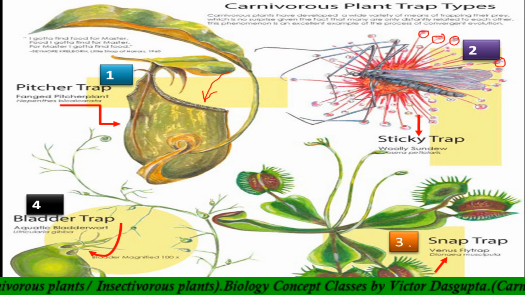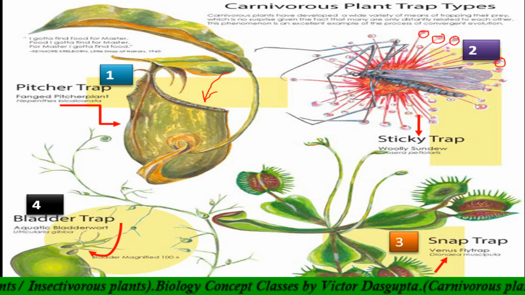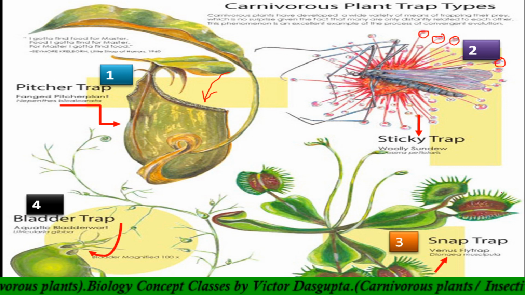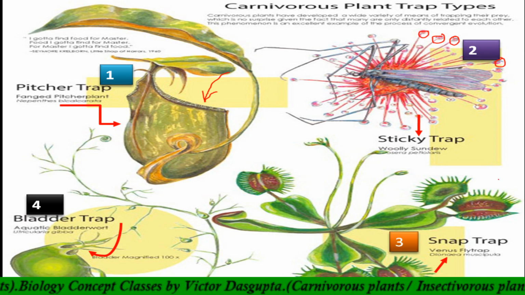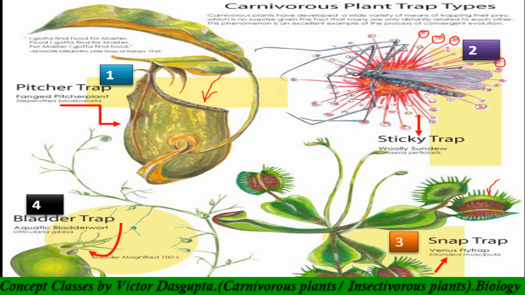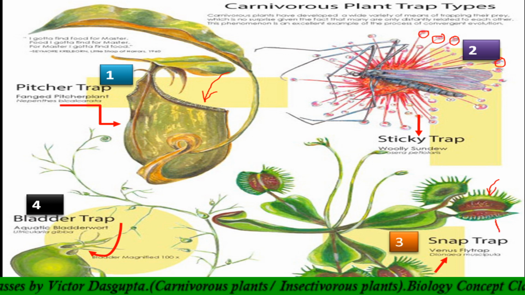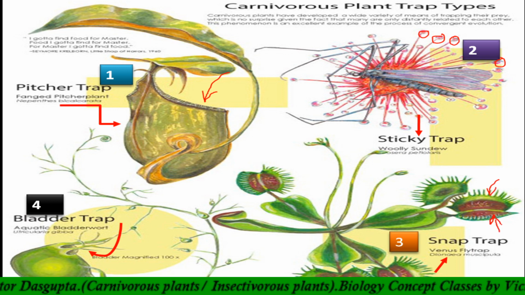Now here is a snap trap. These are all modified leaves. This leaf will snap. That means when the insect is inside, the leaf will close. This is the snap trap, snap.